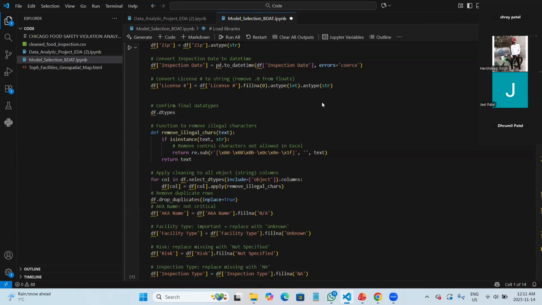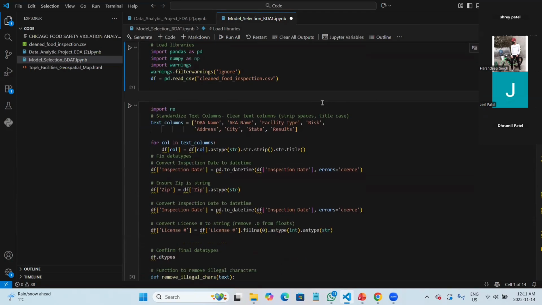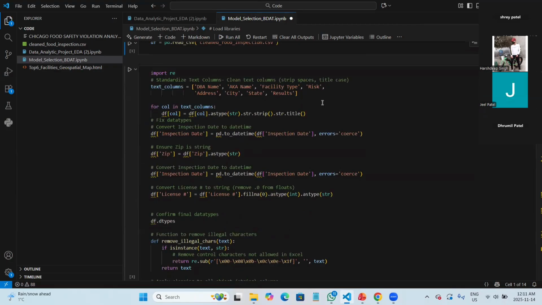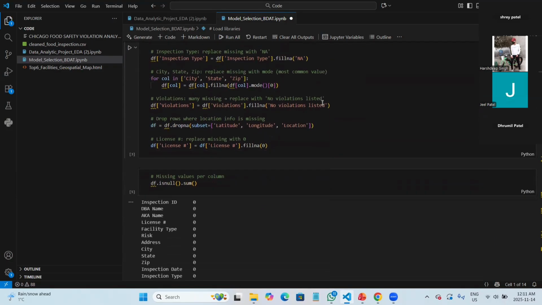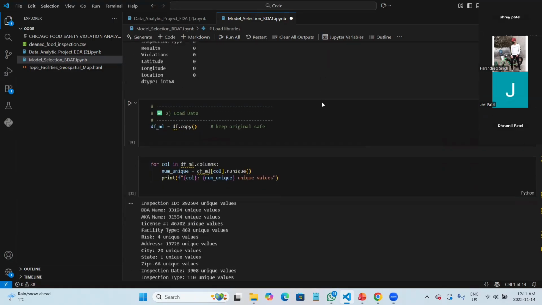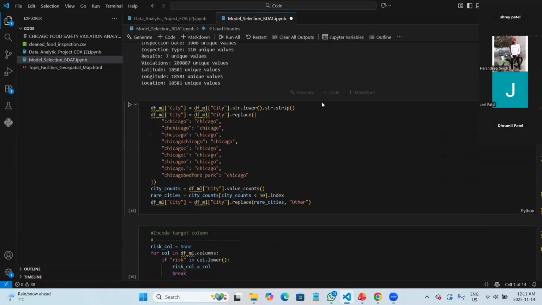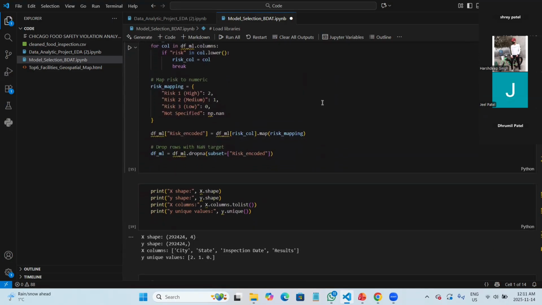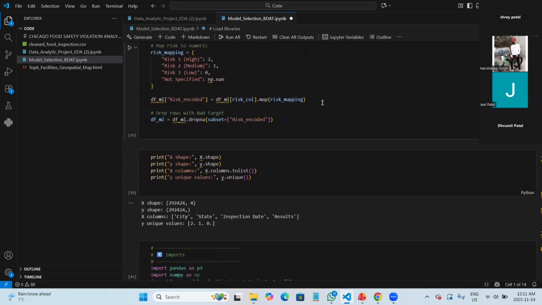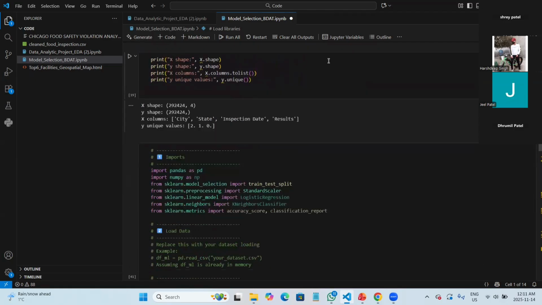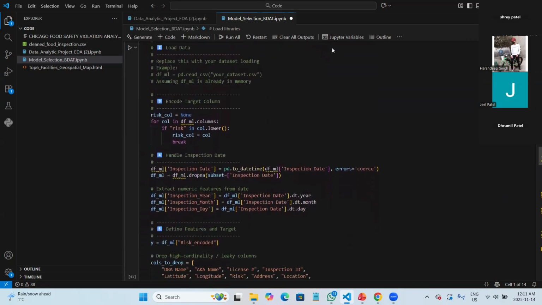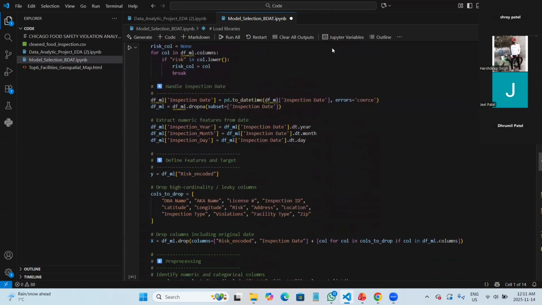Basically, we check the data set for any missing values. After that, we clean the data set and verify it, and it's showing zero. So that's good, and the data set is ready for model training. After that, we save the data set in the copy dummy type. Then we checked that we have the encoded risk value as well. Then we check the X shape and Y shape, and then we train the model with an 80/20 split.